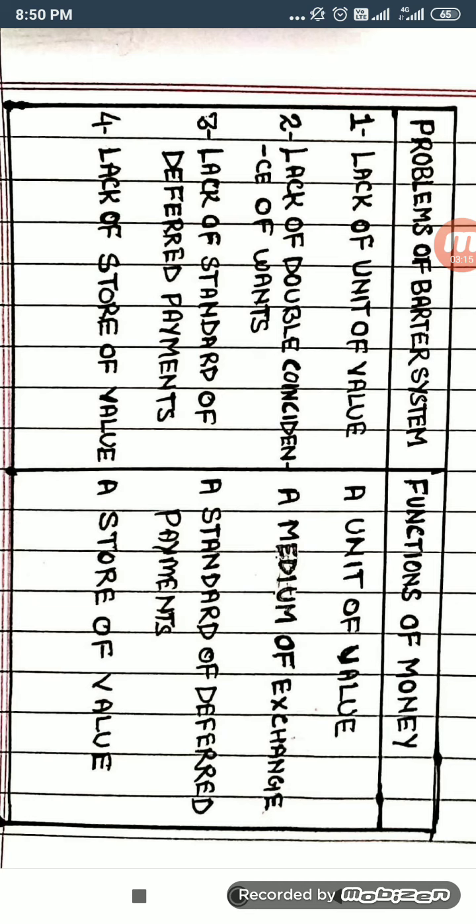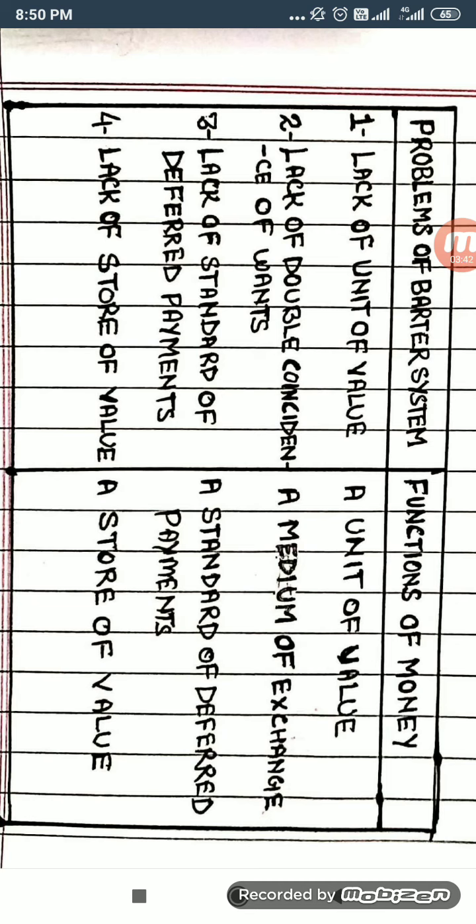So the problem of lack of unit of value can be solved, and because now we can evaluate the value of goods and services in terms of money, the problem of making or keeping business accounts has also been solved. So it is the first function of money, a unit of value or account, we can say.